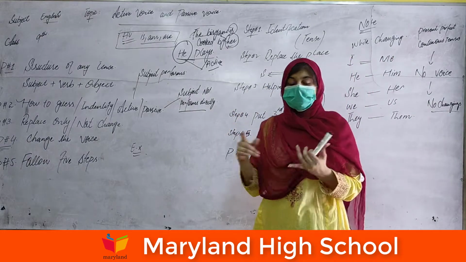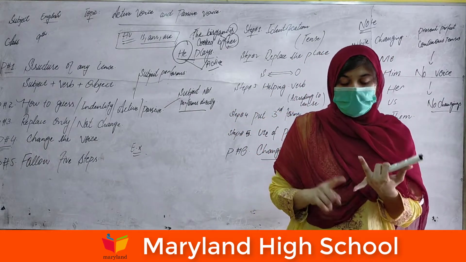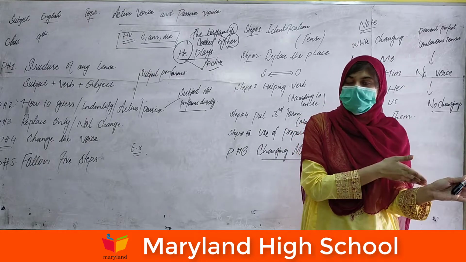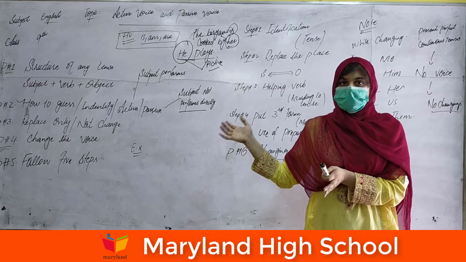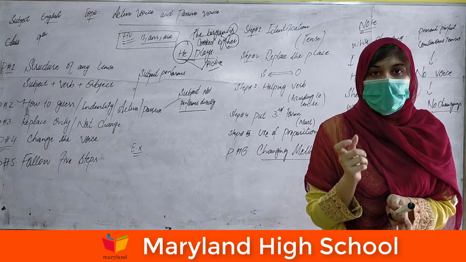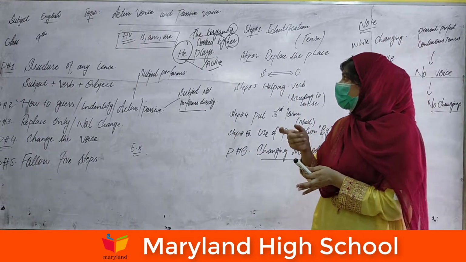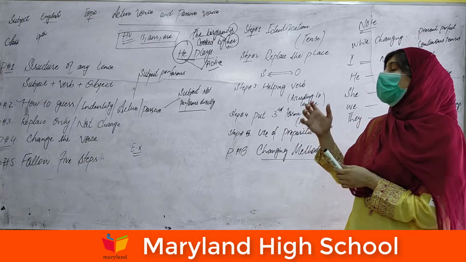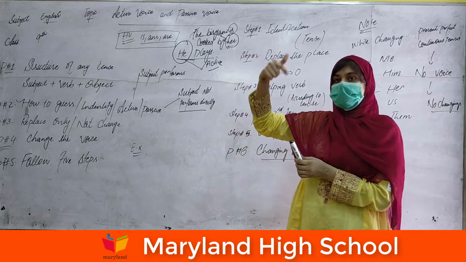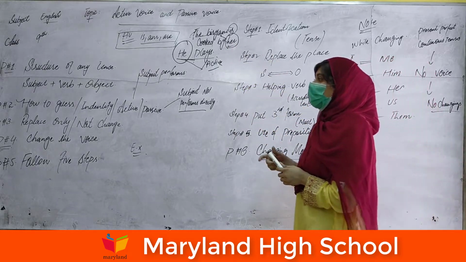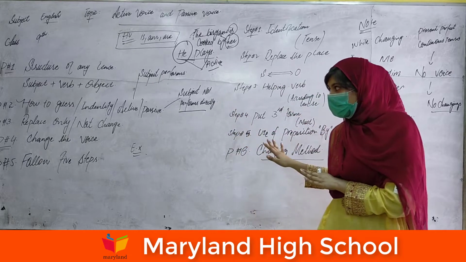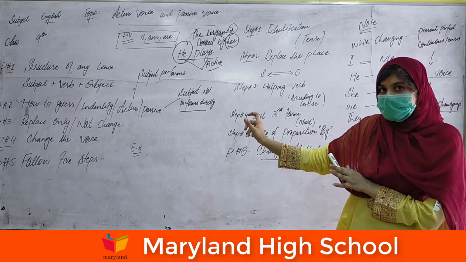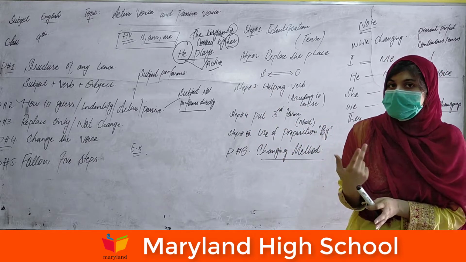If the subject performs directly in any sentence, we can say it's an active sentence. If the verb is performed indirectly by the subject, we can say it's not an active sentence, it's a passive sentence, and we have to change this sentence into the active one. So this is the basic identification. This is the basic knowledge about the active and the passive. These are the basic two points.